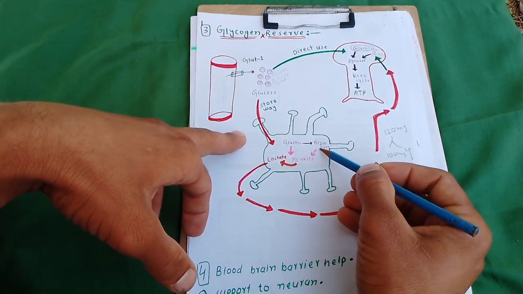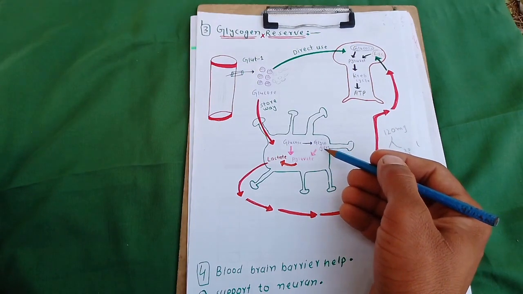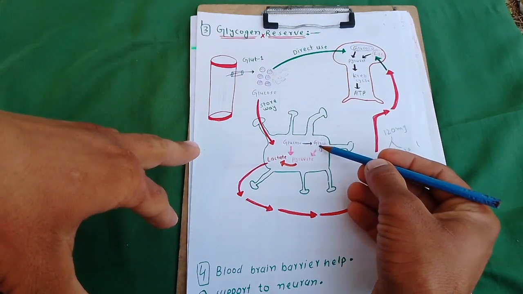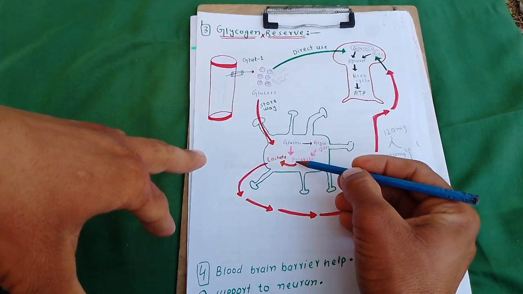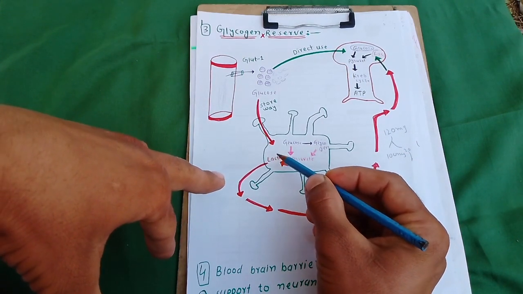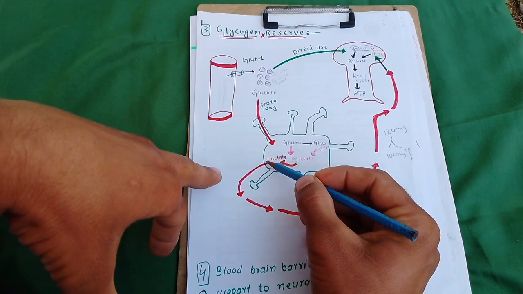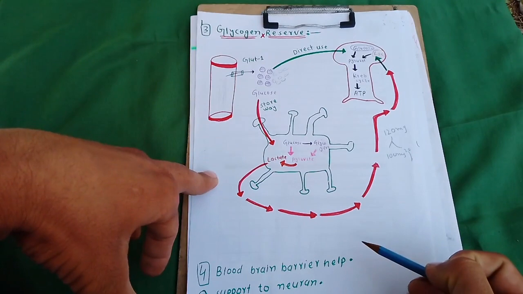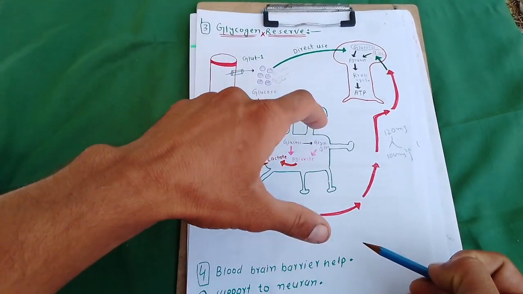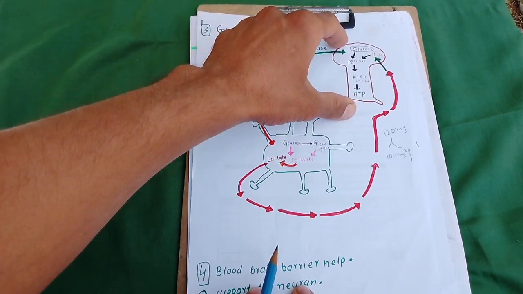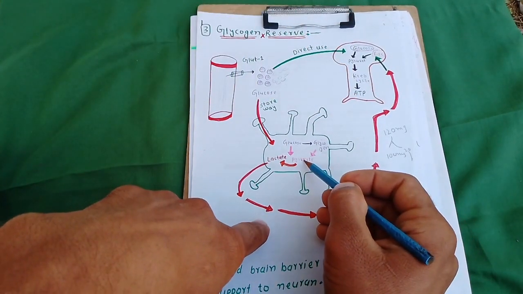Then the glycogen: when blood glucose level falls down, the stored glycogen is converted into pyruvate, and then the pyruvate is converted into lactate. So the lactate then goes toward the neuron. Here it stores glycogen, and when the brain glucose level goes low, the glycogen is converted into pyruvate.